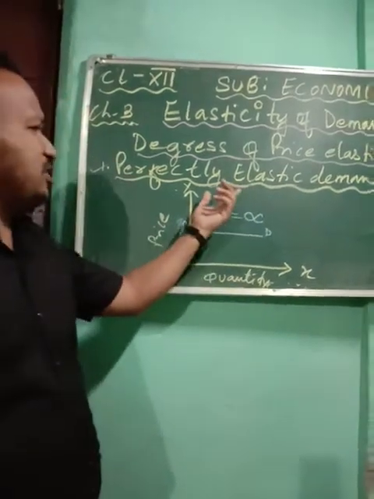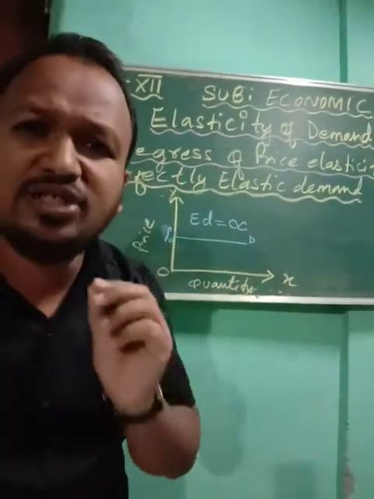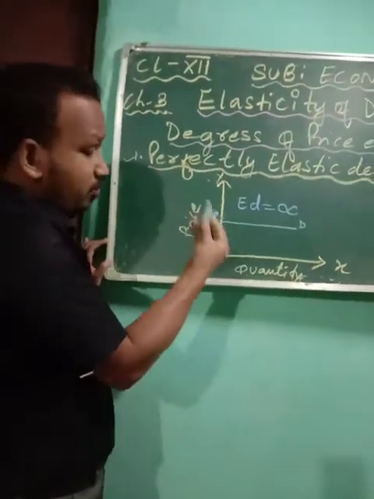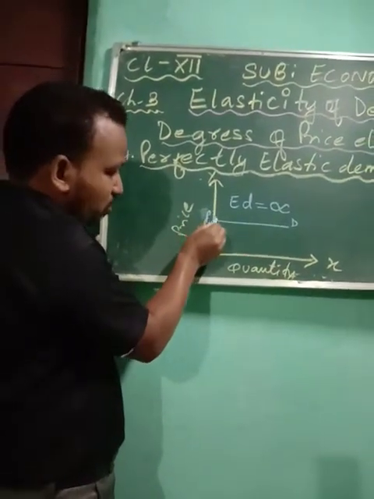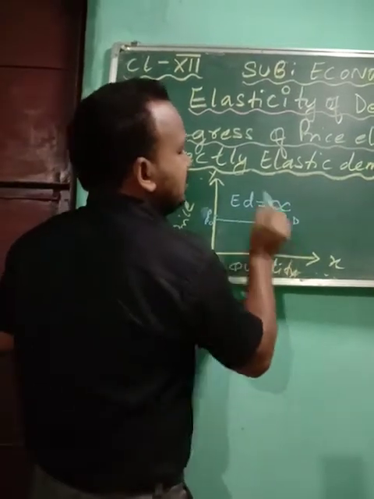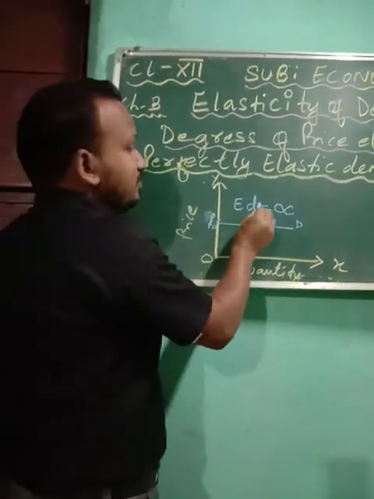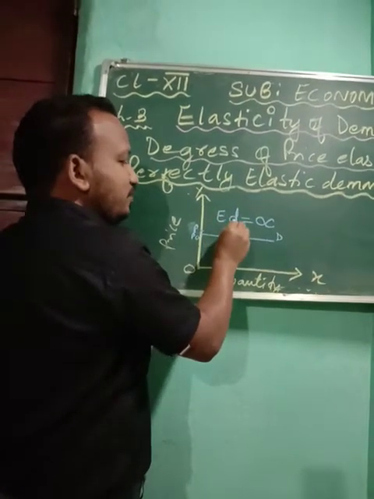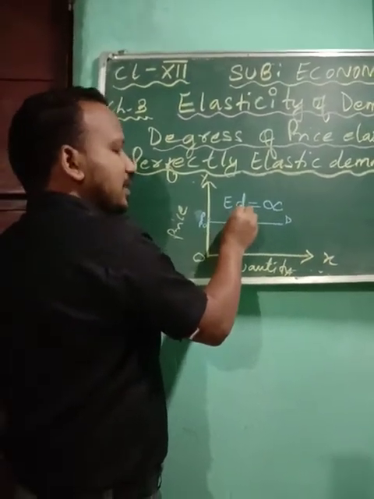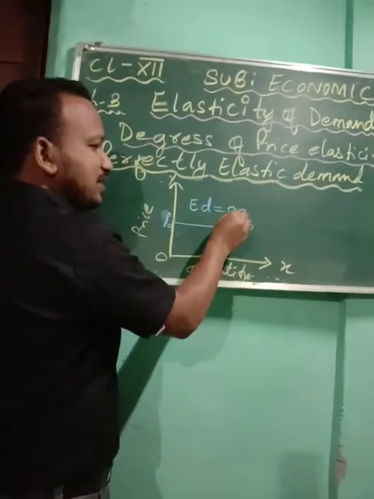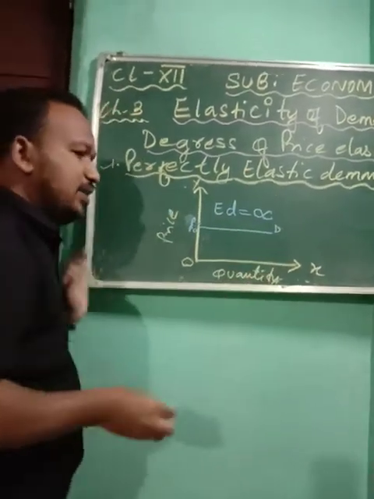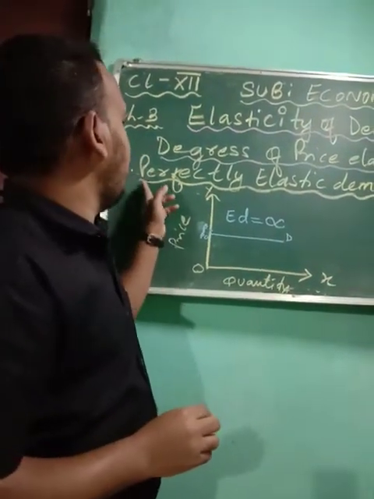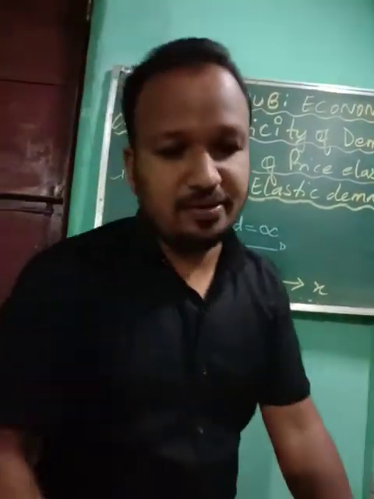When there is a very small change in your price, there will be an unlimited change in quantity demand, and the diagram shows the same. Perfectly elastic demand shows that ED, the price elasticity of demand, is equal to infinity. This is the sign of infinity, that is unlimited quantity demand. Okay children, so this was number 1, perfectly elastic demand.